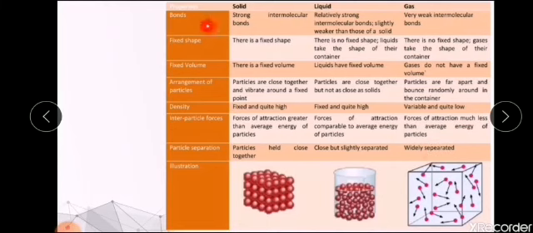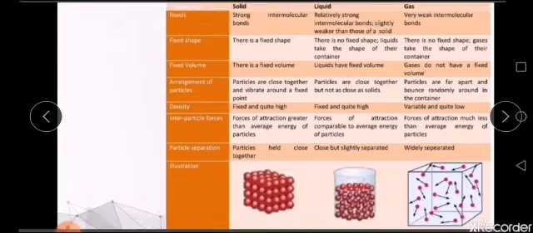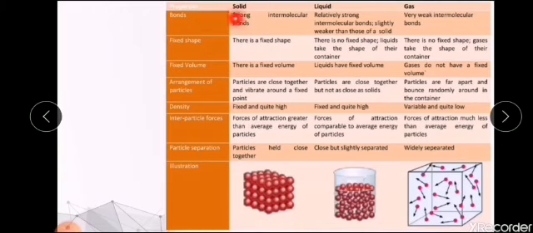Now, when you come to the bonds, that is intermolecular force of attraction, or the bonding between solid, liquid and gases, the intermolecular bond is strong in solids because they are closely or tightly packed. In liquids, it is relatively weaker than solids but stronger than gases, because the intermolecular space is more. And it will be very weak in the case of gases because the molecules are very far apart, or intermolecular spacing is too much.